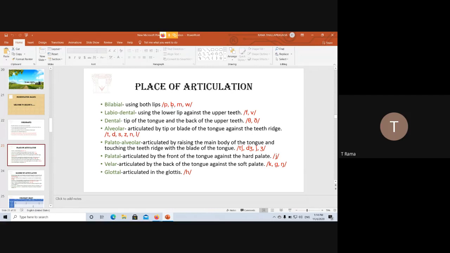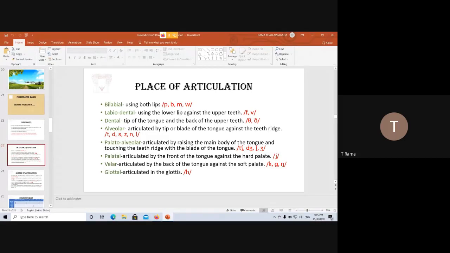When you say b, we are adding a vowel sound to it, but without that, it is b. And this is m. This is w. For all these sounds, we use both lips. Now you have to practice this and see if it is true. Whatever I am telling you, you should experience it. So p, b, m, and w.